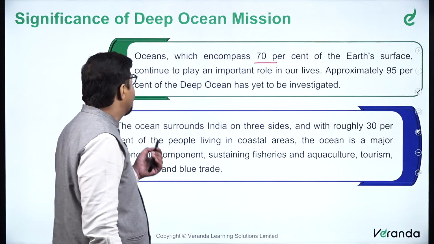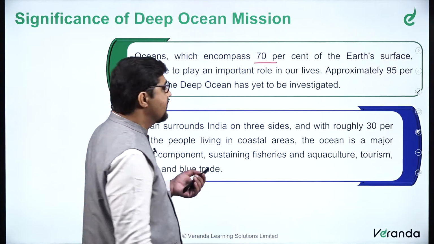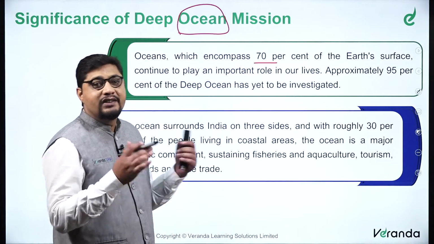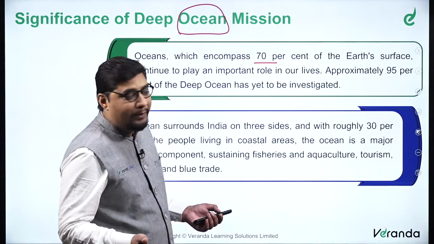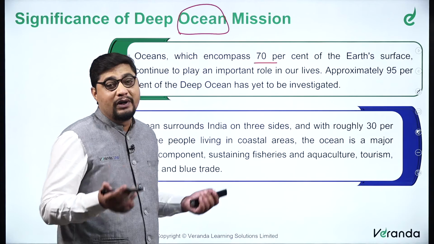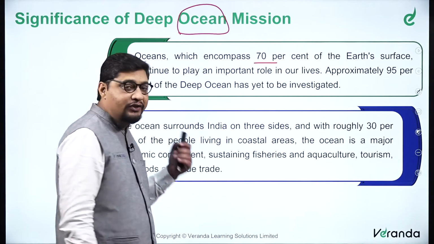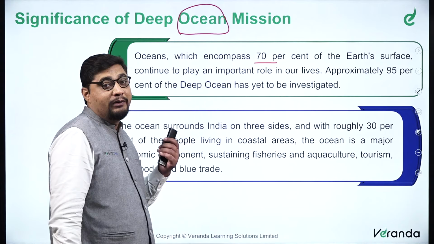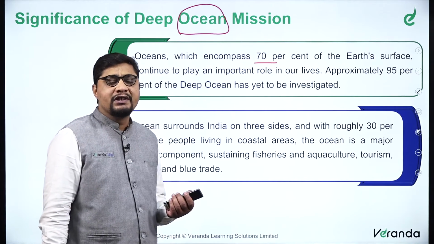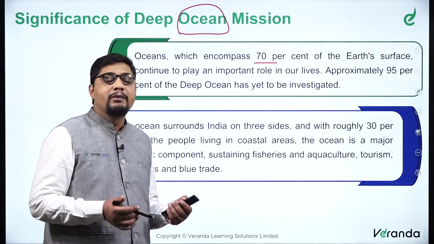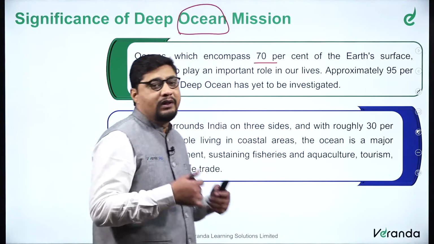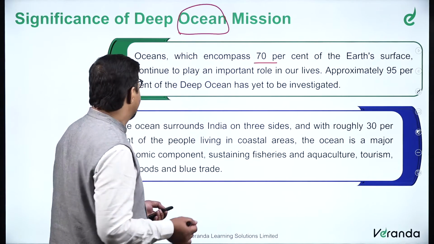So approximately 95% of the deep ocean has yet to be investigated. Yes, that's why ocean is vast. And when it is vast, the vastness of unexplored regions is also vast. So that's why I started by saying that ocean is used as a metaphor just because it is vast. So 95% of the oceans, and specifically the deep oceans, are yet to be investigated. And once we are investigating, we will have more knowledge, more information, more resources, and more insights that can be utilized for human beings, or that may even need to be preserved. So whatever may come out when we actually study those.